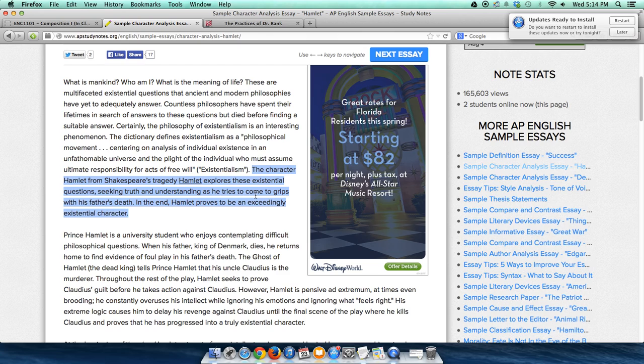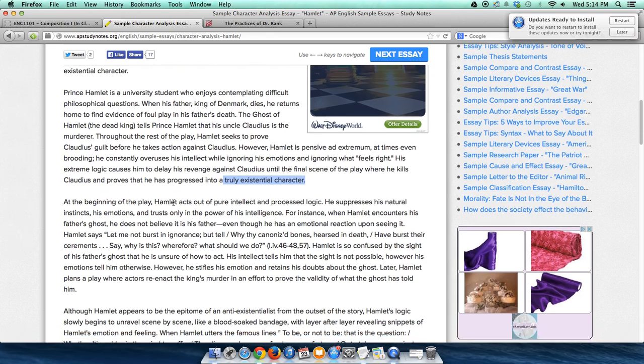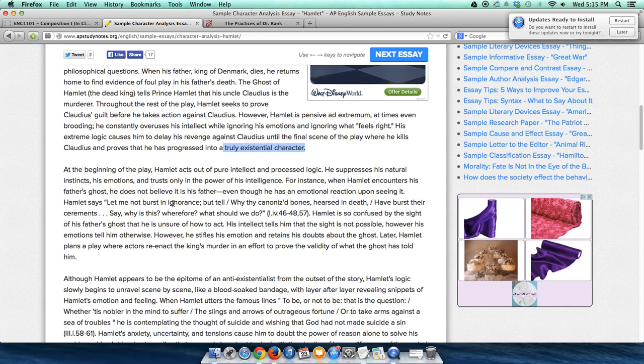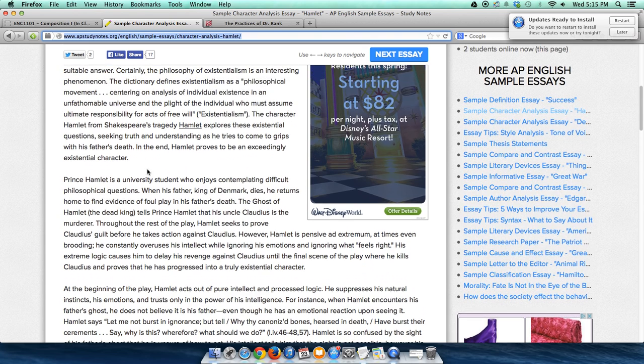And if you read this paper, you'll see that the entire paper, all of it, is about how Hamlet is an existential character coming to grips with his father's death. And if you skim through this, you will see that, sure enough, the word existential pops up over and over again because this paper is a reflection of its thesis. So, I encourage you to go to this URL and read this paper and take note of how pretty much every single sentence works to back up and prove this thesis.